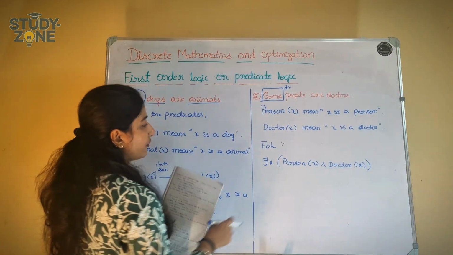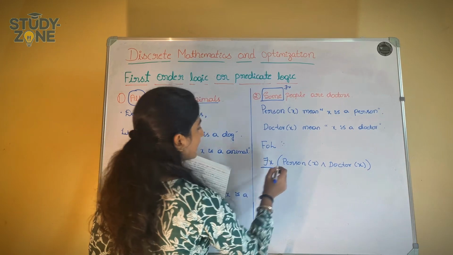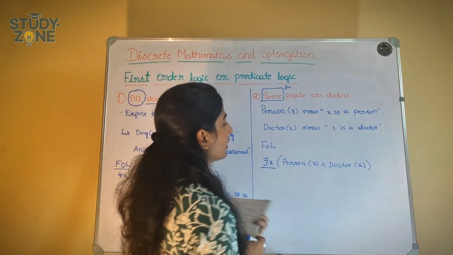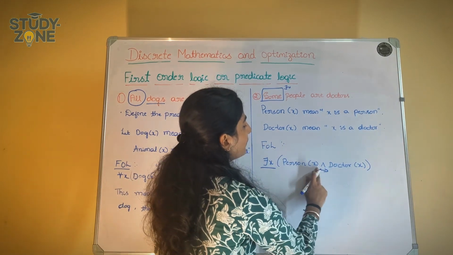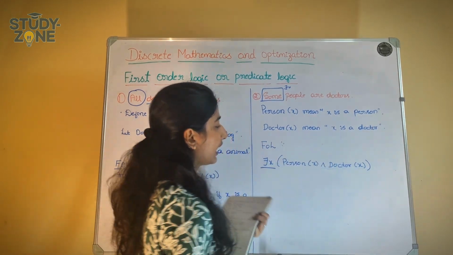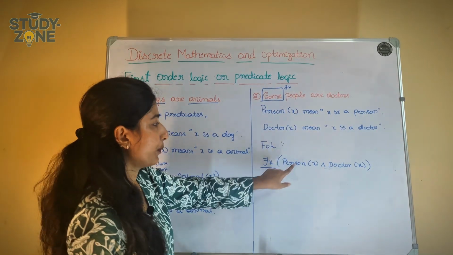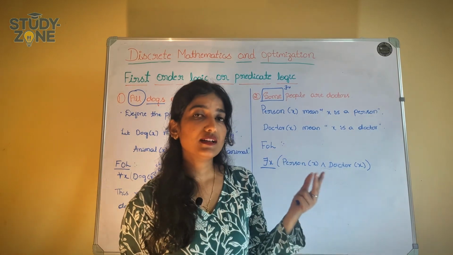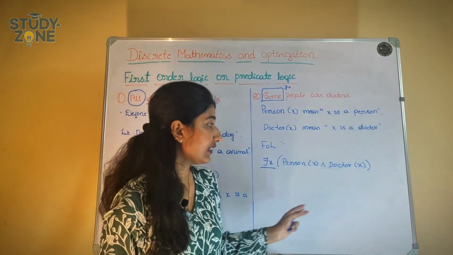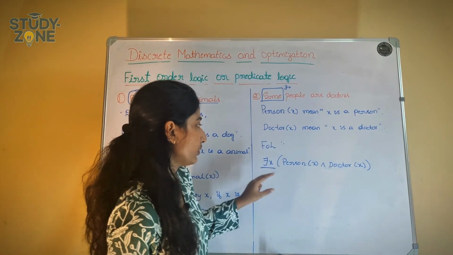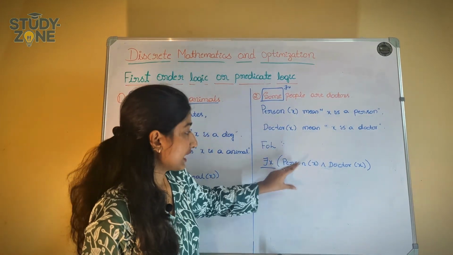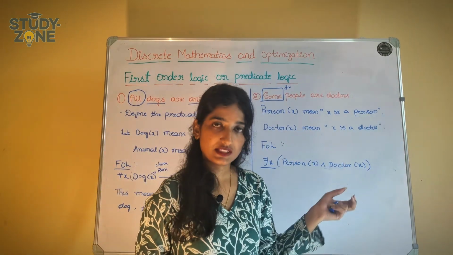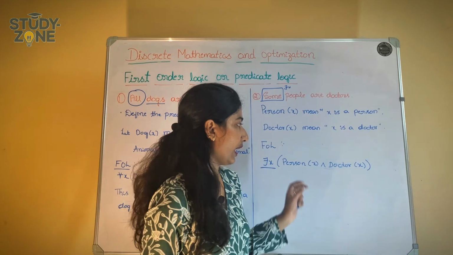While writing the first order logic, we have to write there exists x, person of x, and you remember the term, right? Here we can't take implication, correct? We have to take and. So person of x and doctor of x. I am Soundarya, I am a person. At first I am a person and then I am a teacher. Likewise we have to take. So there is one person who is a doctor. So Ram is a person and a doctor. Likewise we have to take.